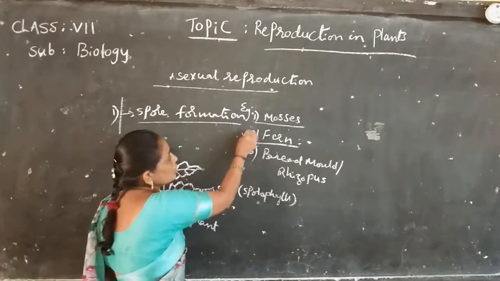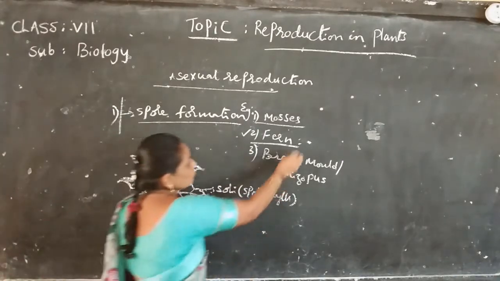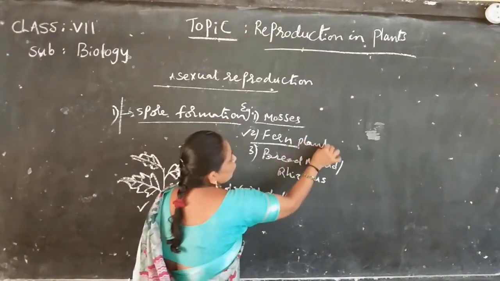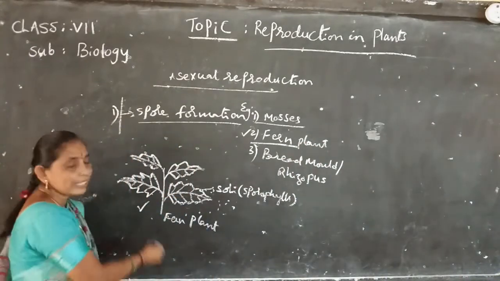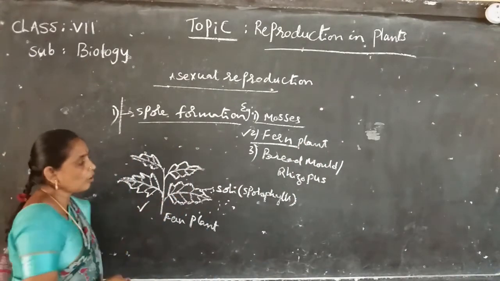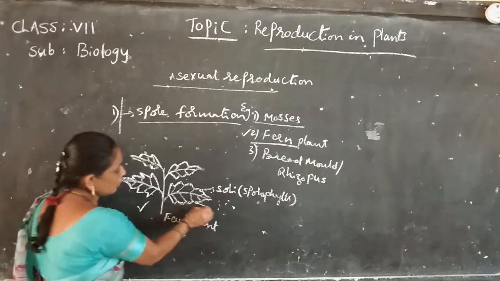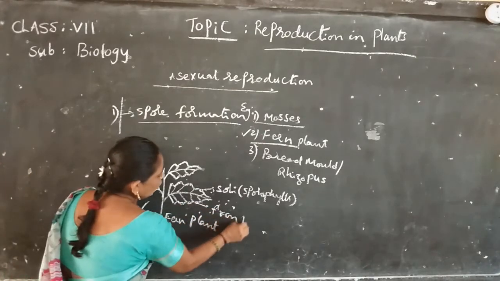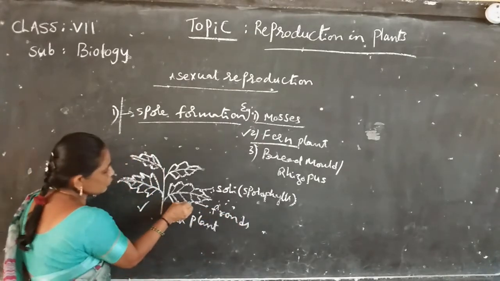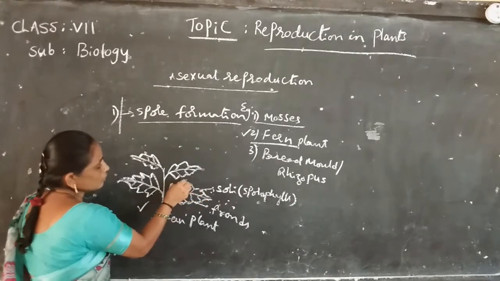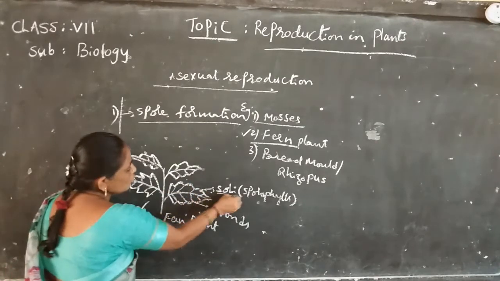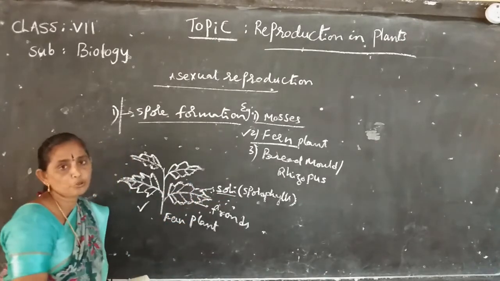Next, the second one is fern plant. Fern plant leaves are called fronds. At the tip of the leaves there are black structures called sori or sporophylls.